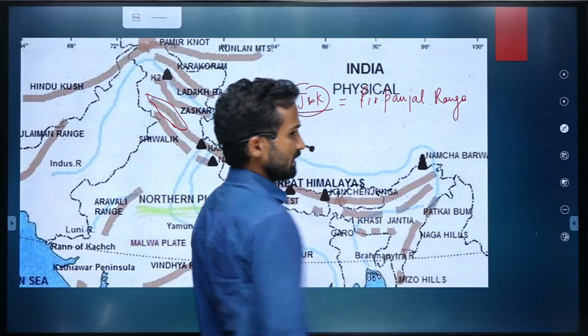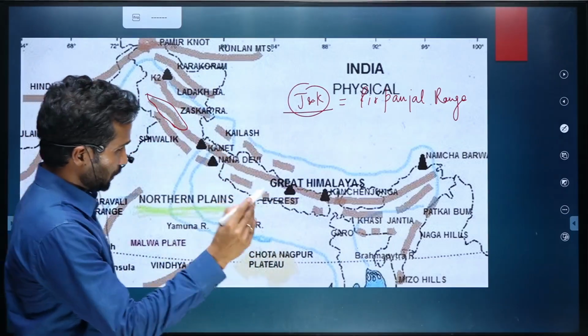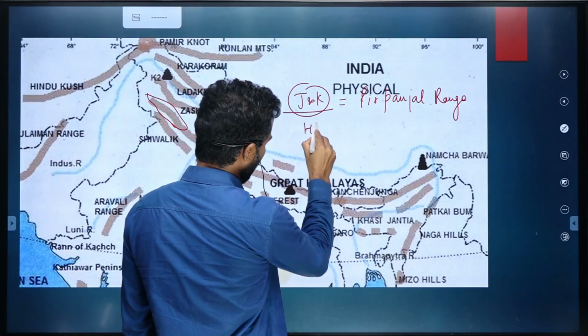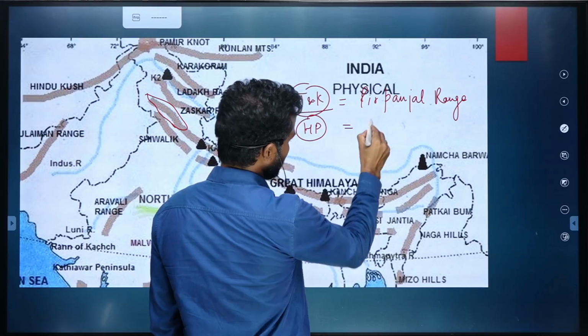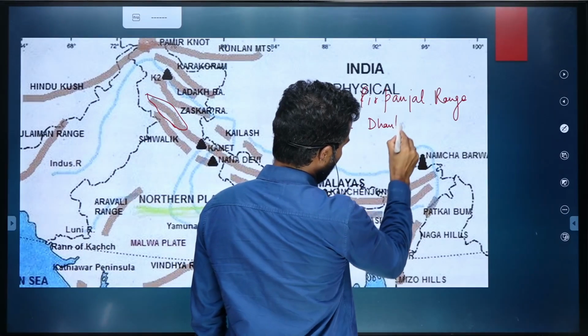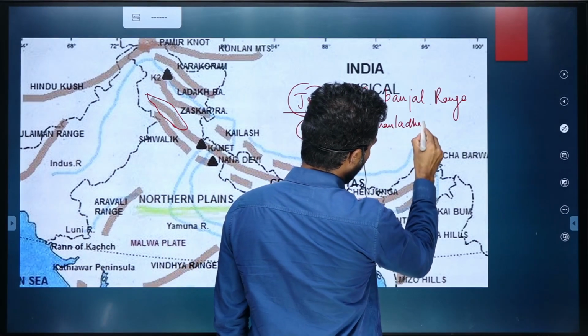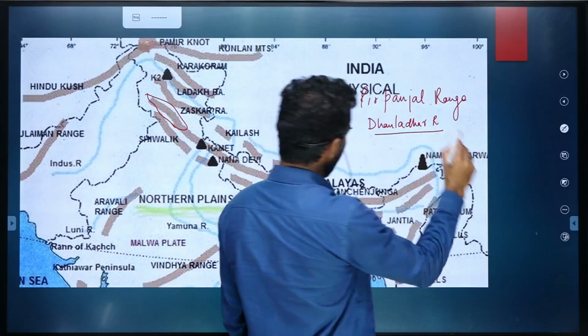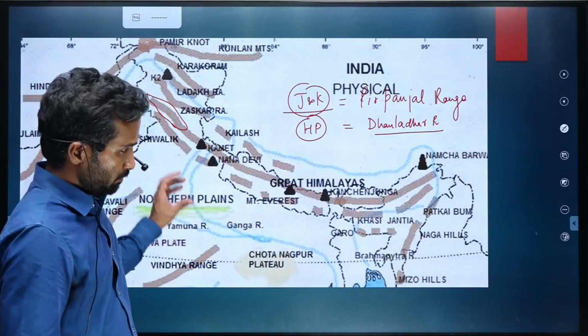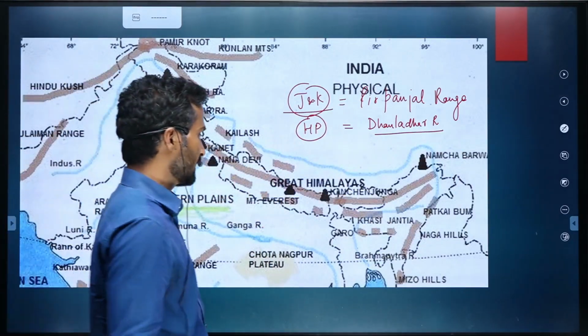And east of Jammu and Kashmir, we have Himachal Pradesh, where it is known as Dhaula Dhar range. In Himachal Pradesh, middle Himalaya is named as Dhaula Dhar range.